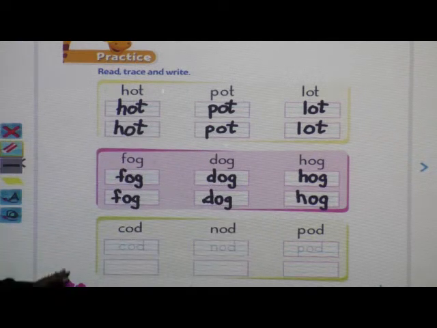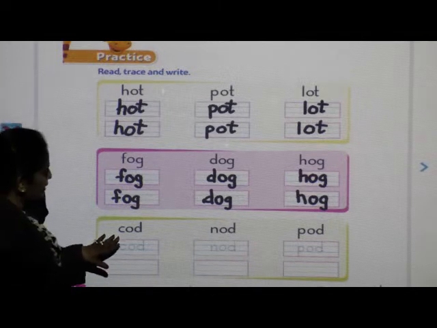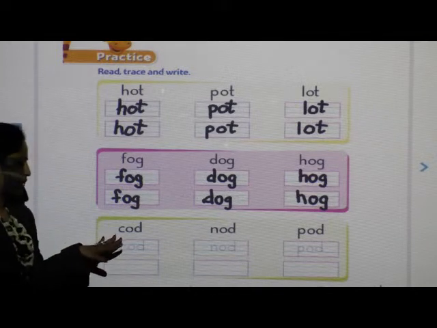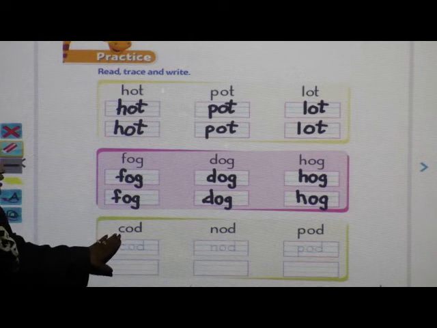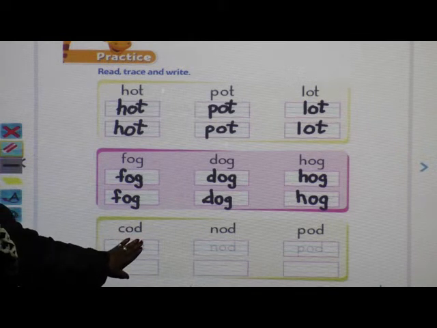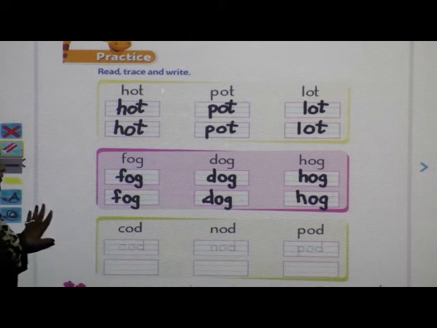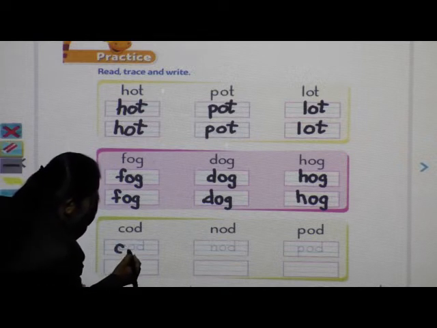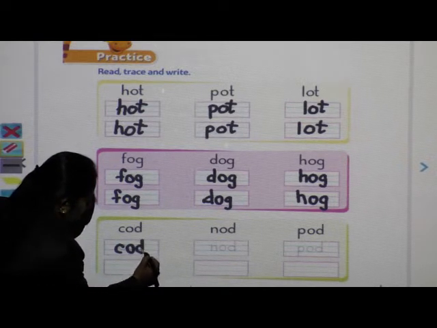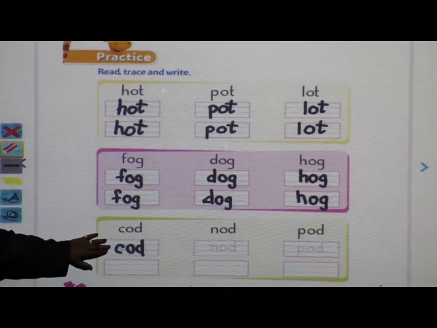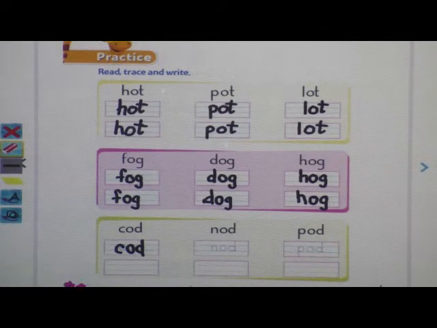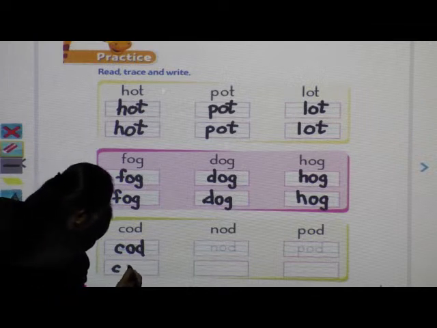Finished? Next line. See now which word you can see here. Read. Come on. Cord. Trace the word. Cord, cord.